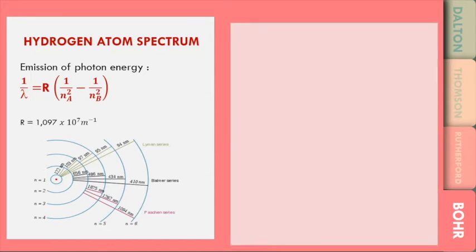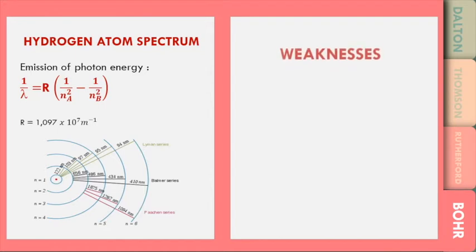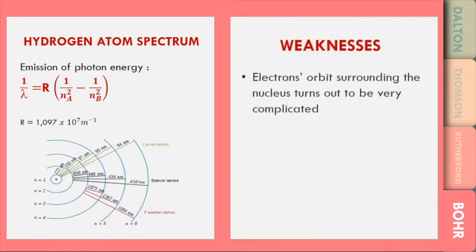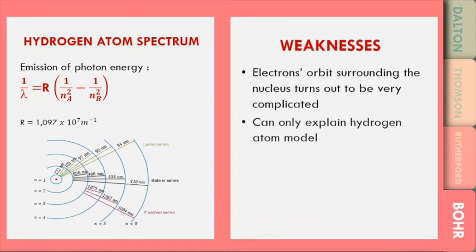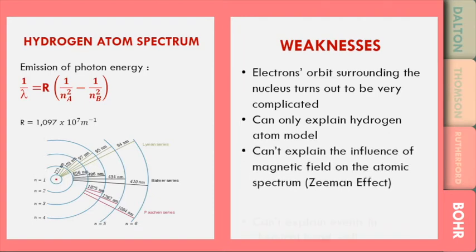There are some weaknesses to this atomic model. First, electrons' orbit surrounding the nucleus turns out to be very complicated. It can only explain hydrogen atom model. It cannot explain the influence of magnetic fields on the atomic spectrum, or known as the Zeeman effect. It cannot explain well events in chemical bond.